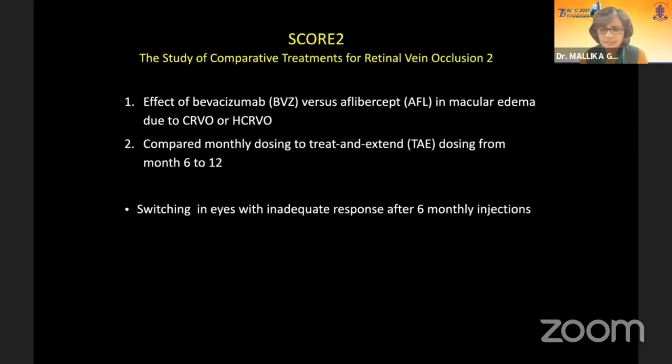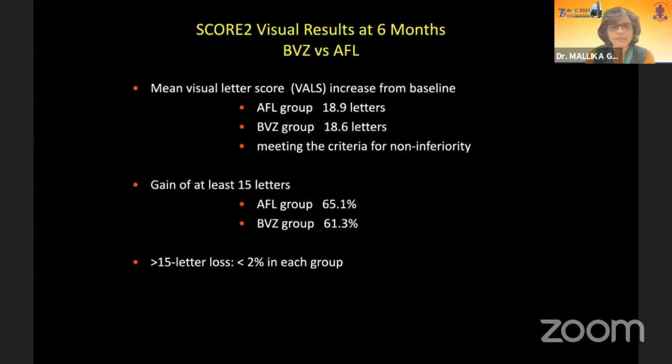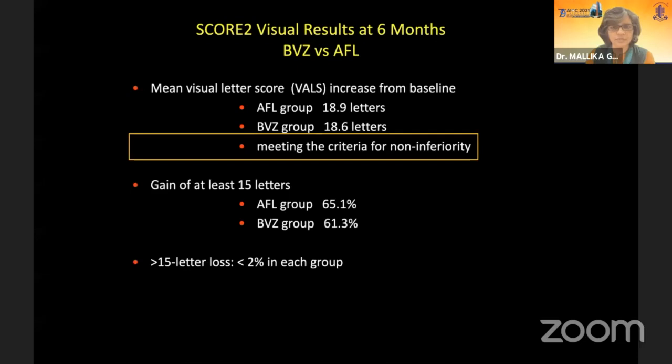Now, very interestingly, there are few studies only which compare the anti-VEGFs for RVO, unlike for AMD and DME. So this is one important study which tried to compare bevacizumab with aflibercept in CRVO, HRVO with 362 eyes, and they found that both were equivalent. There was non-inferiority of bevacizumab for vision improvement.